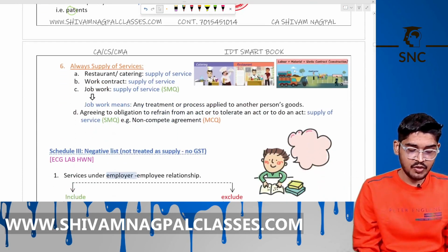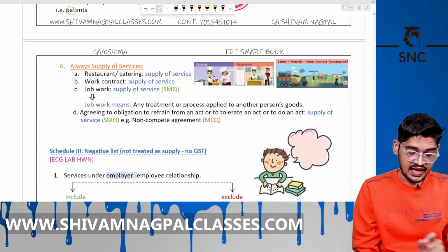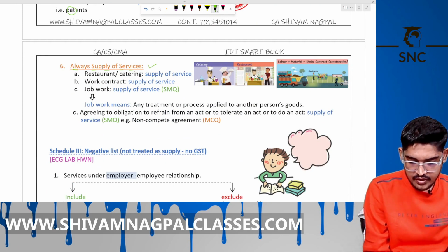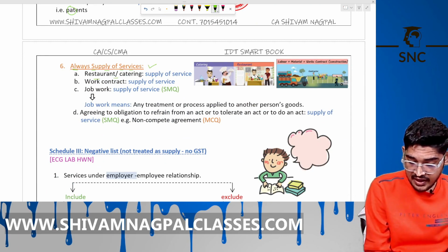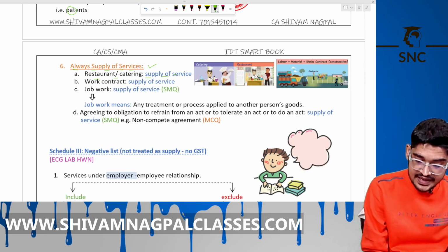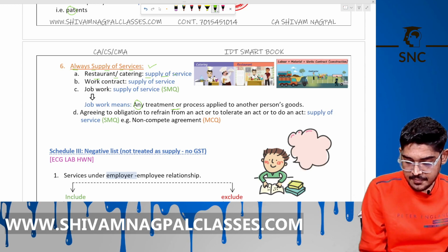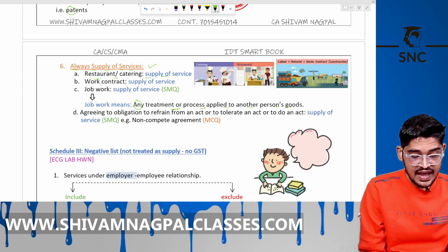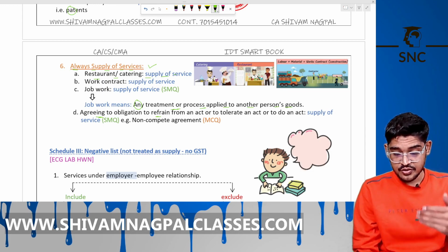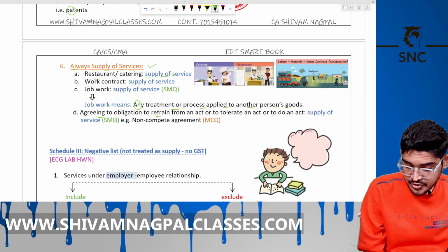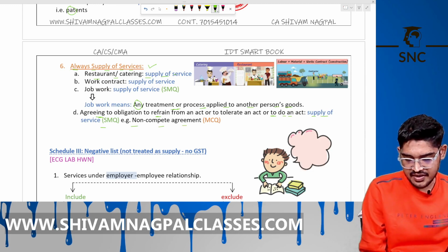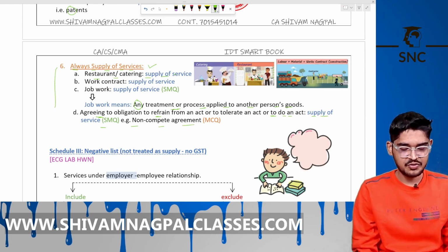Now the sixth point is always supply of services. Like restaurant catering is supply of services, work contract services, job work means any treatment or process applied to another person's goods. Now, having an obligation to refrain from an act, to tolerate an act and to do an act is supply of services. Example is non-compete agreement. Okay, these are simple, not so complicated. You can just read it.